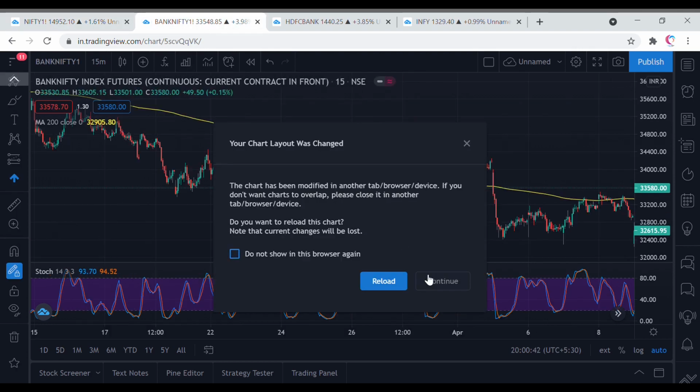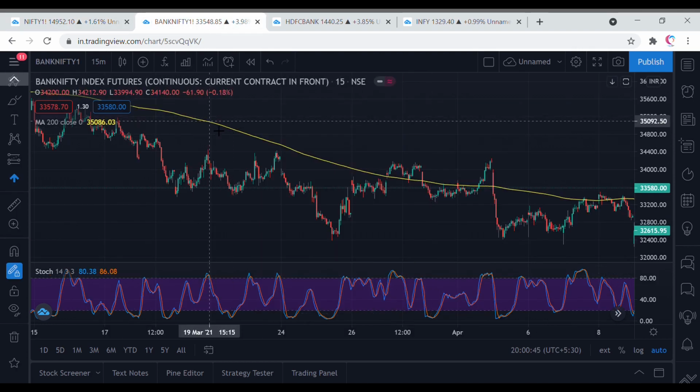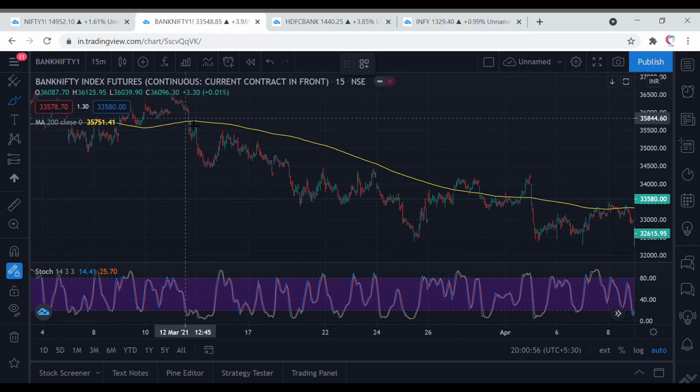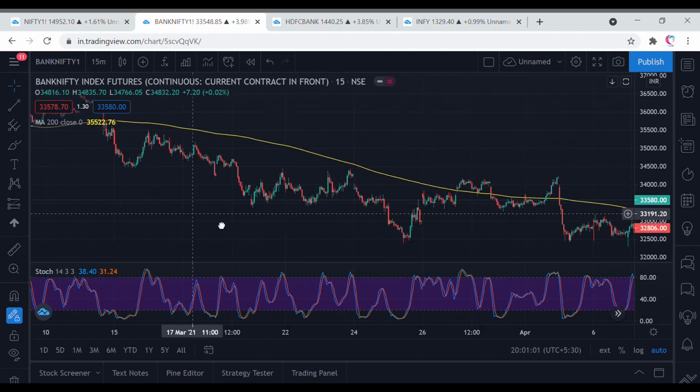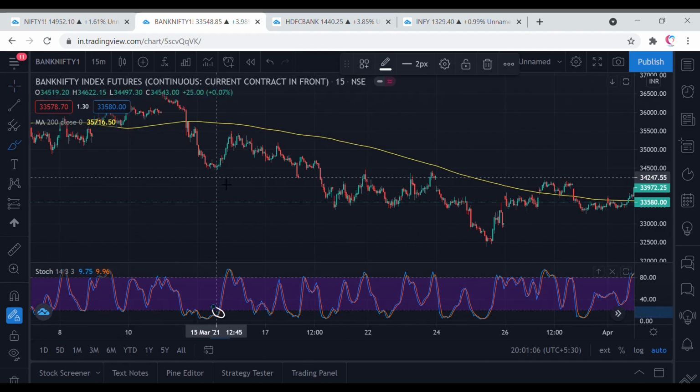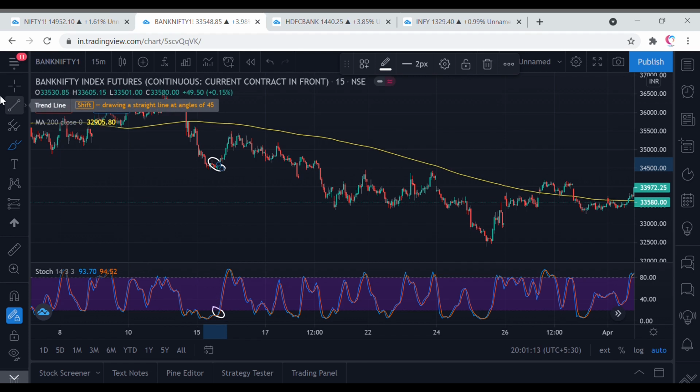This is a Bank Nifty index futures chart on the 15-minute time frame. As I've said earlier, this strategy works well on both the 15-minute and the 5-minute time frame. So we'll look for signals as per our requirement. Here we can see the prices are below the 200-day moving average, so we'll look for just short signals, no long signals. You can see here we are getting a long signal and the prices have gone up after the signal, but since the price is below the 200-day moving average, we will not be taking any long signals.